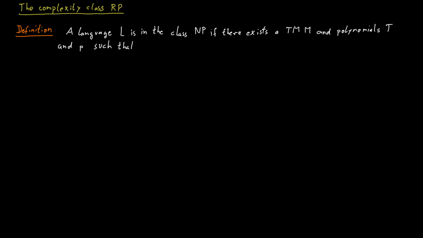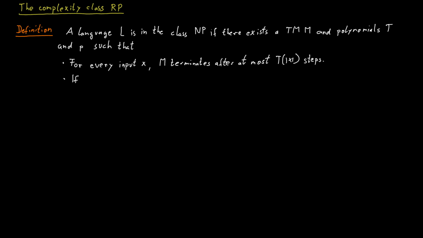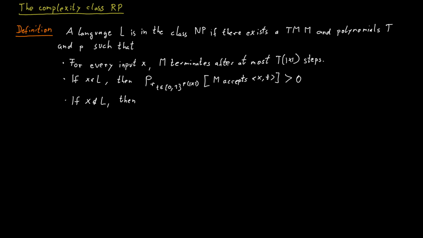And it looks sort of similar to the definition of NP we had, where instead of certificates we use these strings of random bits. The difference is the following. Before, we were happy if there was a single certificate, which means there might have just been a single string that makes the Turing machine accept in case the word is really part of the language.